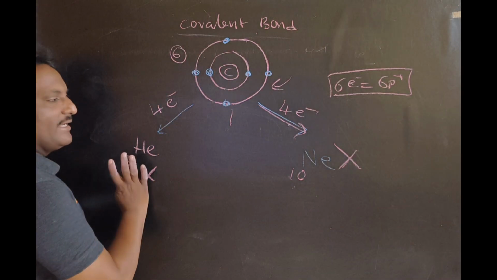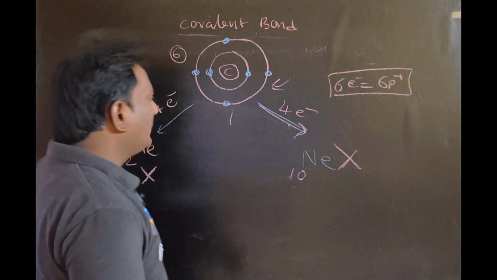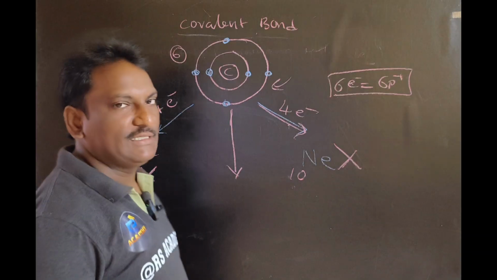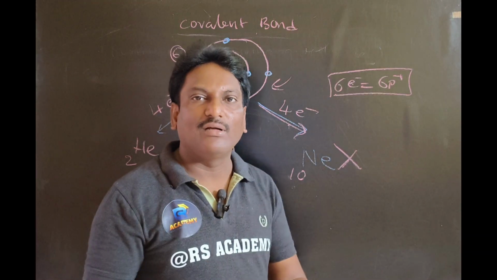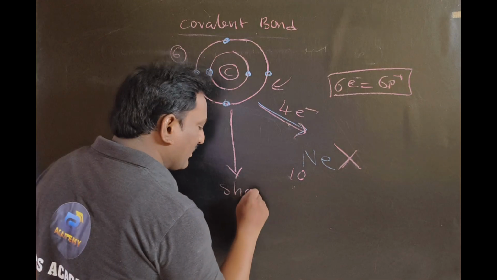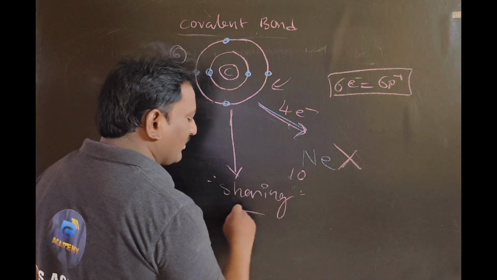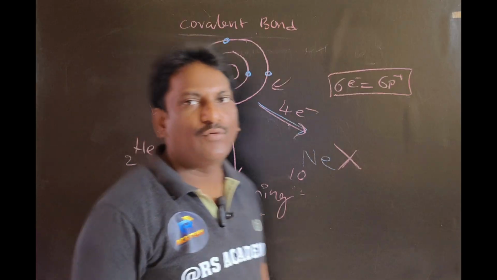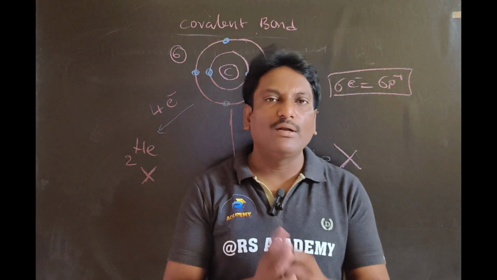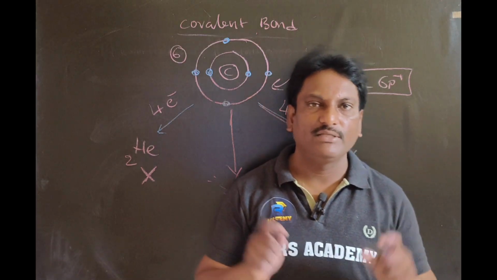So there is no gaining of electrons and no losing of electrons. Instead of gaining or losing electrons, carbon has a tendency to share 4 electrons with the neighboring elements. The sharing of electrons is nothing but formation of covalent bonds. So due to these two reasons, carbon always forms covalent bonds with neighboring elements. Is it clear to you?